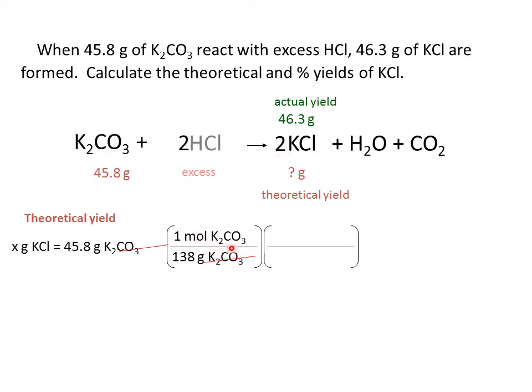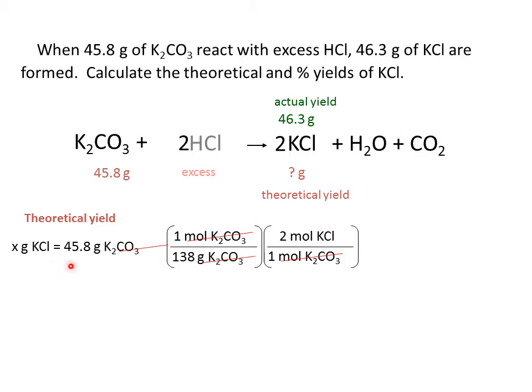Because I have moles of potassium carbonate on the numerator, it's going to fit on the denominator. So again, from the equation, 1 mole of potassium carbonate is going to go right down here, and that will produce 2 moles of potassium chloride. That will go right up here. The moles of potassium carbonate cancel, leaving me with moles of potassium chloride.